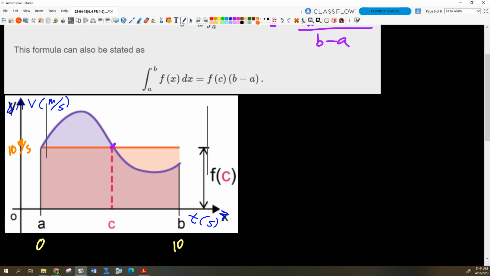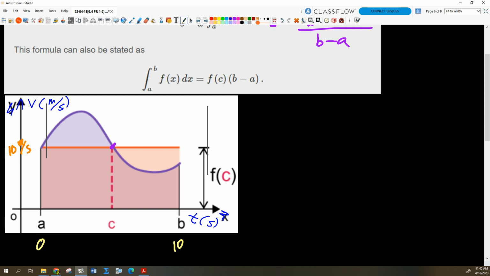Because if I had a negative velocity, the velocity dipped below the t-axis, then that area would be negative, and that would correspond to negative displacement. Does that make sense? When the velocity is negative, I'm moving in the negative direction. So during that interval of time, my displacement should be negative, right? Because I'm traveling in the negative direction.